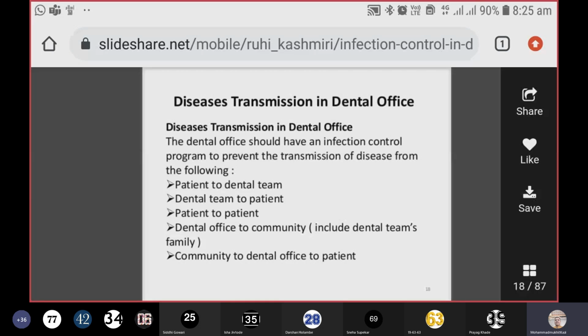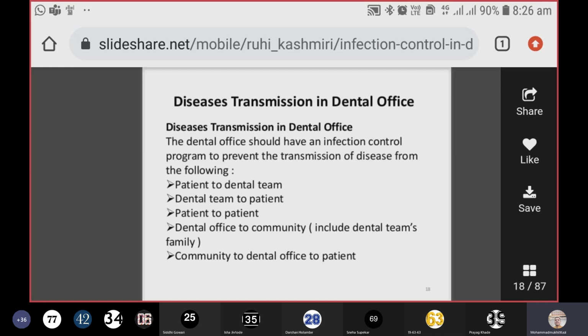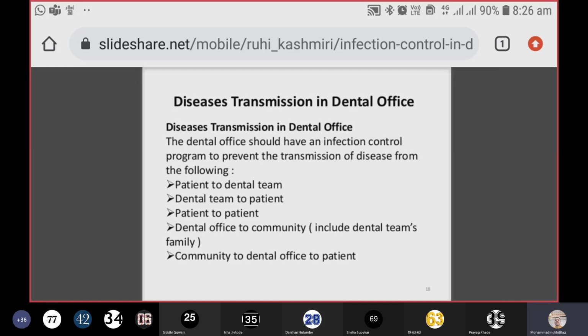Then dental team to the patient. If you are not well, you are coughing, you are having certain signs and symptoms, and you try to treat your patient, that is also not good. So you must take care of yourself also. There is a possibility that a dental professional can also transmit infection to his or her patient.